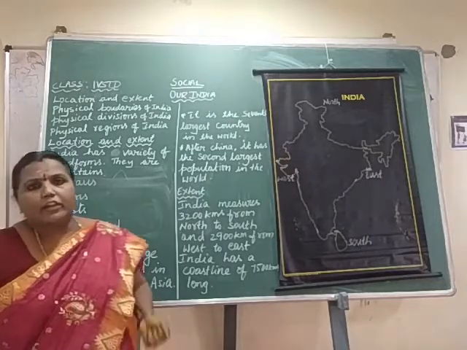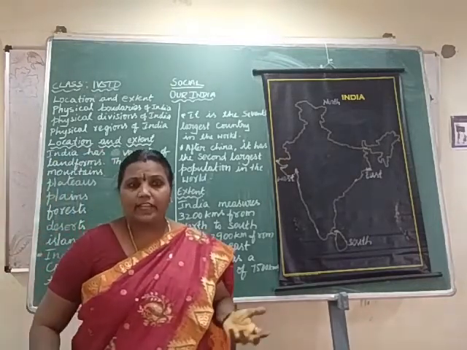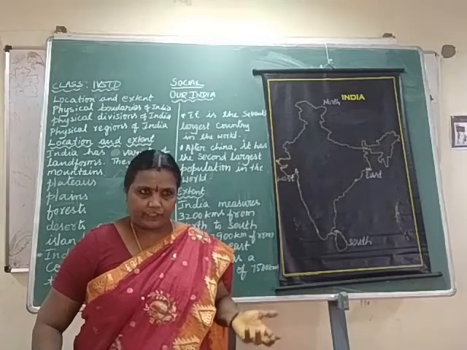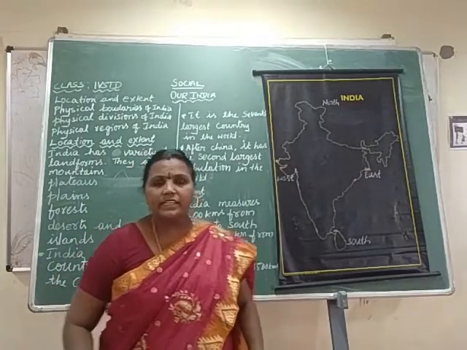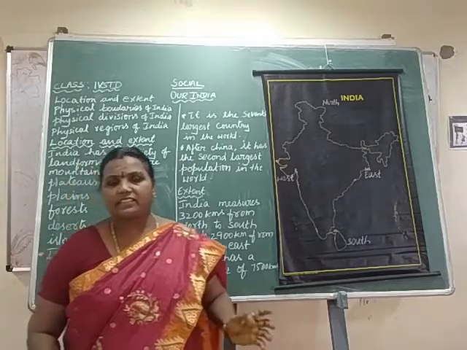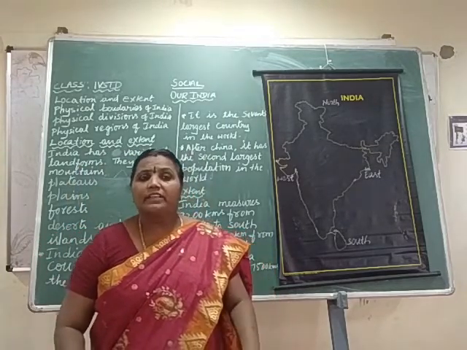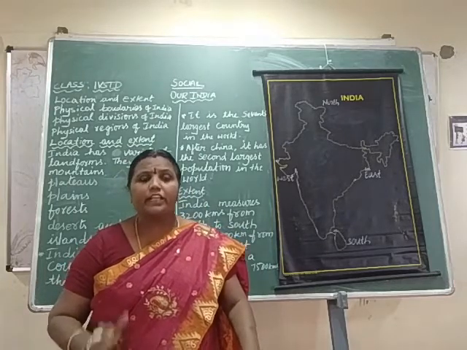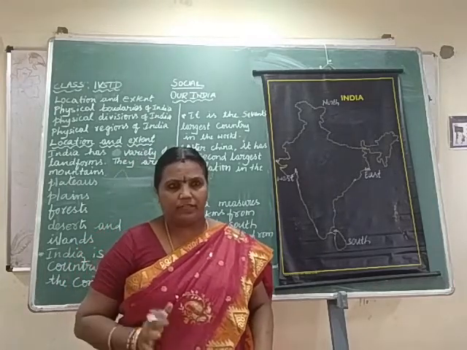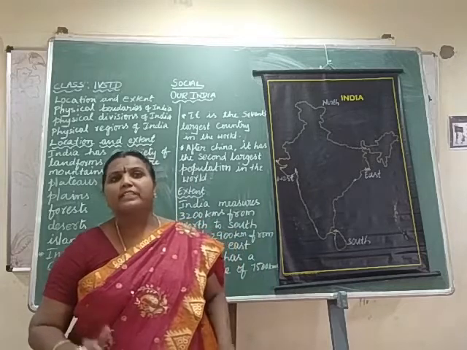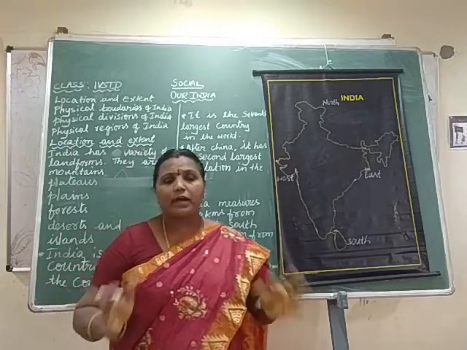Where is India located? India is located in the continent of Asia. It is the 7th largest country in the world. After China, India has the second largest population in the world. Population means Makkal Togai.